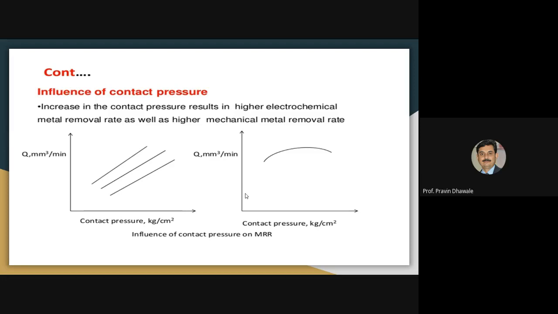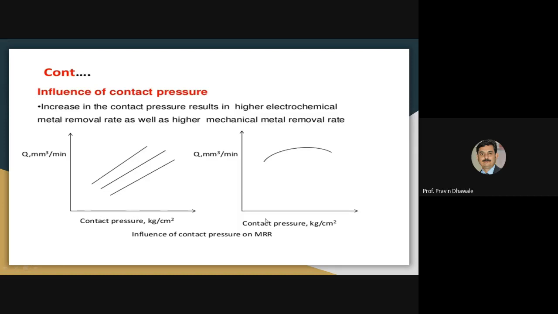The first parameter is the influence of the contact pressure. If you observe these two diagrams, as we go on increasing the contact pressure, the material removal rate by electrochemical machining goes on increasing.